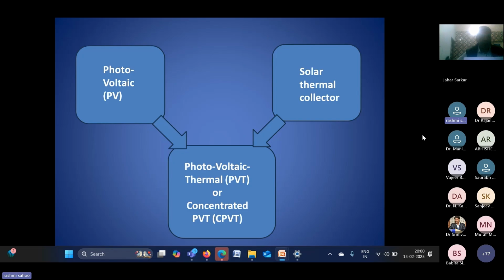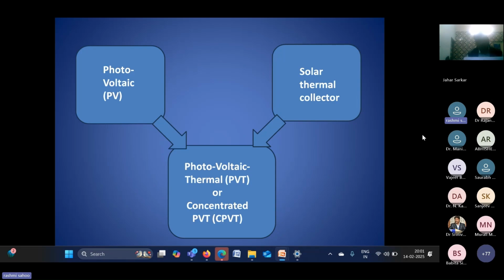So sometimes, instead of PVT, we can use concentrated PVT, that means the concentrated photovoltaic cell with a concentrated collector. For that case, we can get a higher temperature, so we can use the heat output for high temperature applications, maybe refrigeration or a low temperature power generation system.